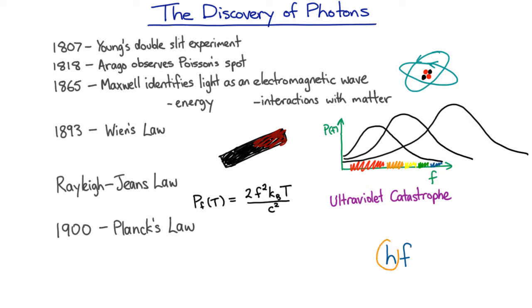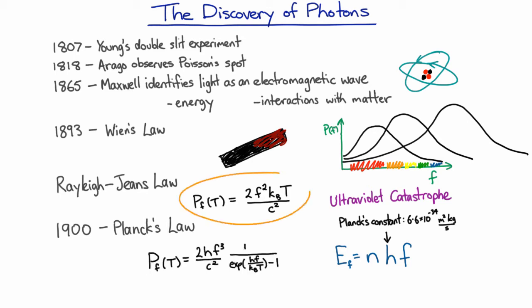So the frequency times this constant that Planck had to invent, it's now called Planck's constant and has a value that is very small. Because the constant's so small, this amount of energy here is very, very small for any frequency that we're used to. And that means that energies can take almost any value we like, but instead of being continuous, they happen to be discrete. So the energy at a particular frequency has to come in multiples of this hf. So having made this assumption, Planck managed to get the following law for the spectral radiance.